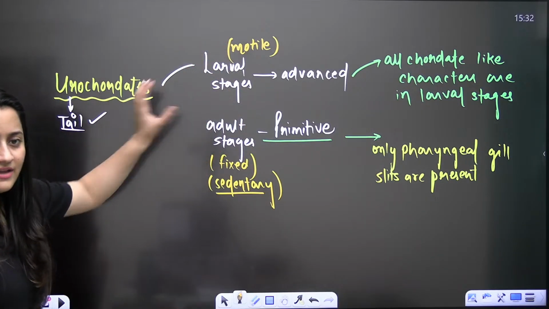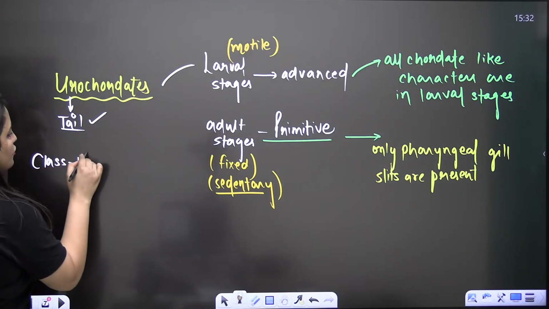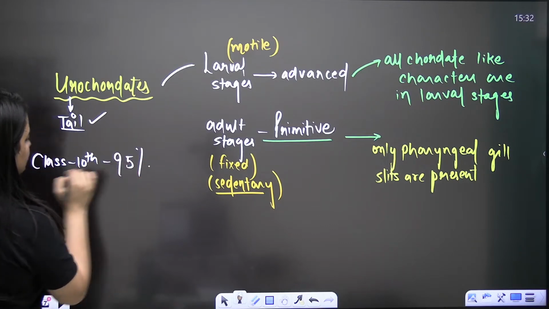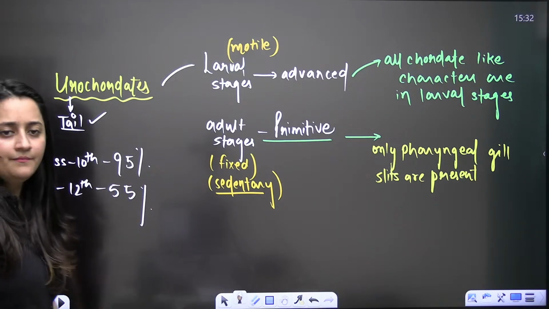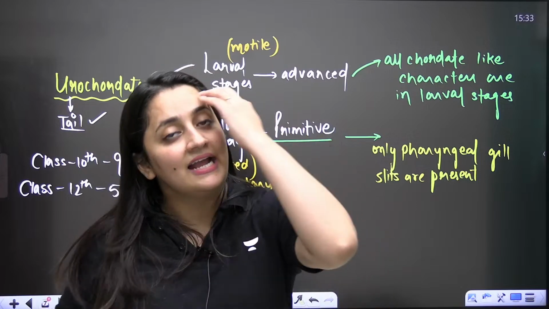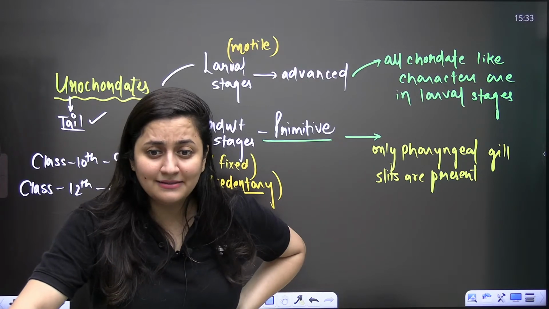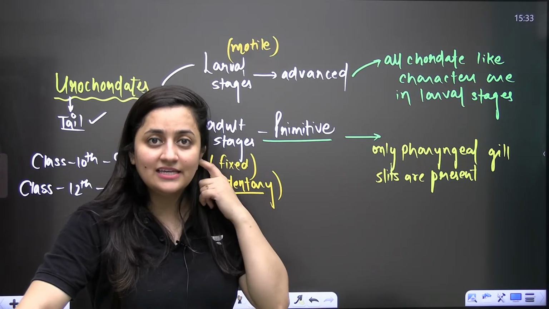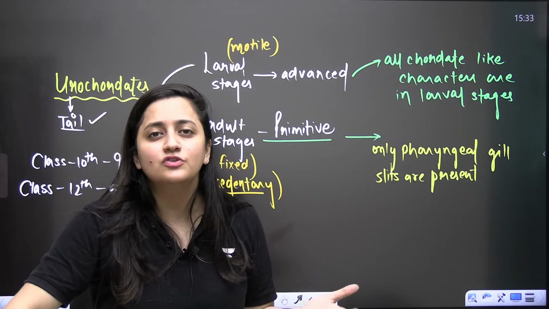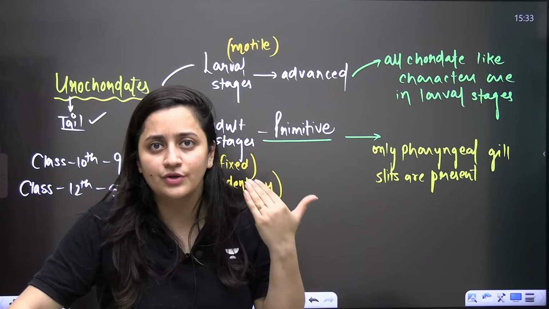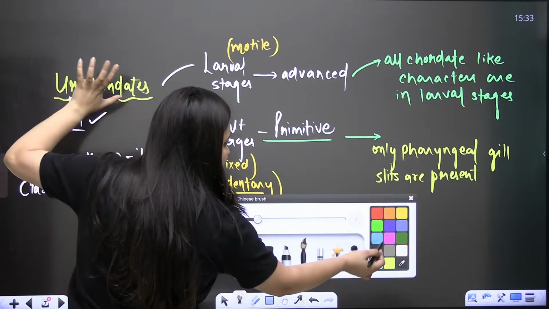So what I want to say here basically, see, I'll quote you one example. Let's say in class 10th you scored 95% marks, and in class 12th you just scored 55% marks, right? Take it in this way. So are you progressing? Yes or no? Is it your progress? Of course not. It's your regression. You're not growing. So here in the case of Urochordates, this is what you need to mark.